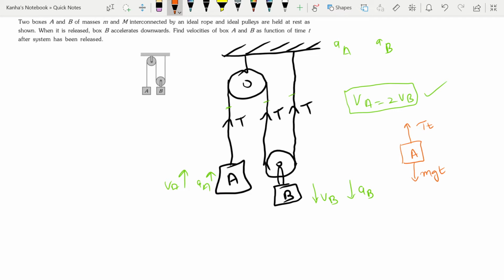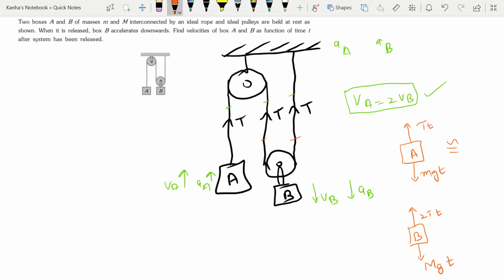For block B, if I draw it, what are the forces acting? There are two tension forces, this one and this one. So there is a 2T into small t, which is the impulse, and then I have the big M g t.